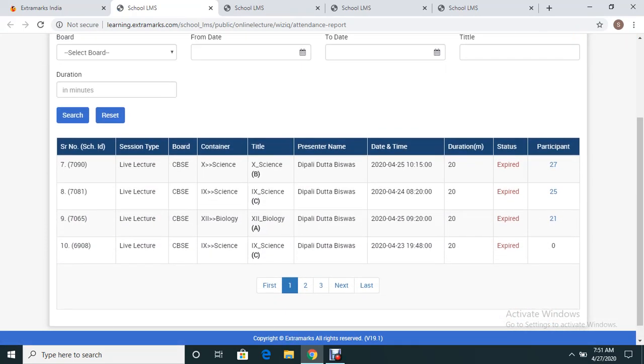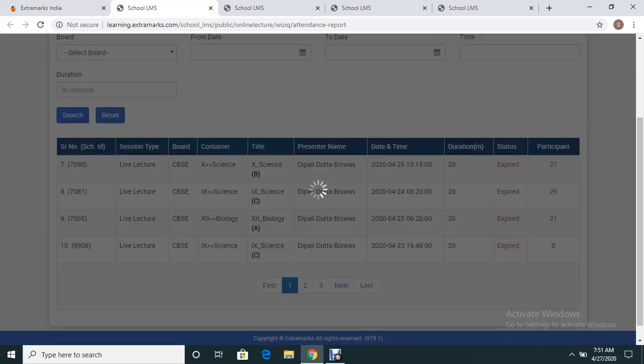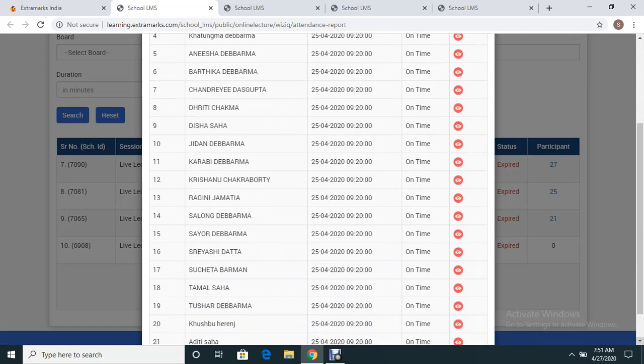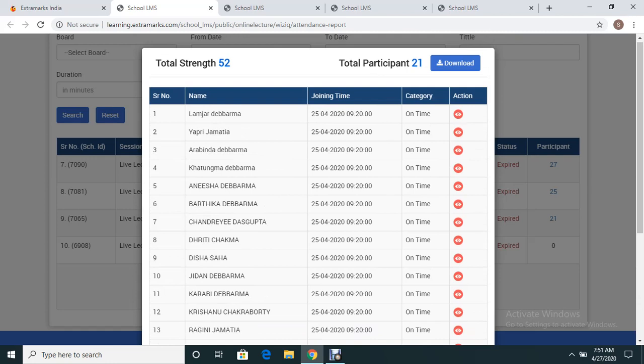I'm opening one specific lecture, for example this one. This is a live lecture of class 12 biology. Once you open it, you will see that 21 participants have attended the live lecture. These are the names of all the students, with the serial number. Joining time, this is the USP. Whether the students joined on time or were late, that will also reflect here.